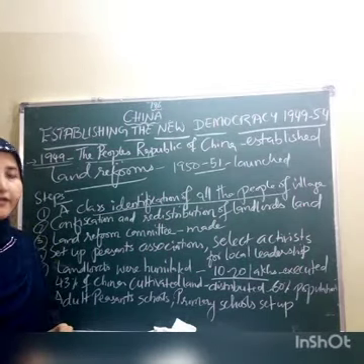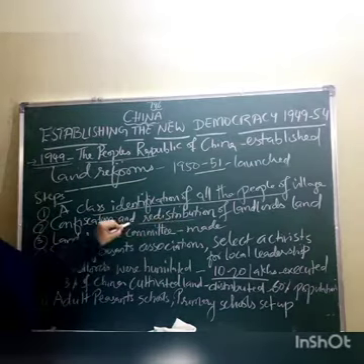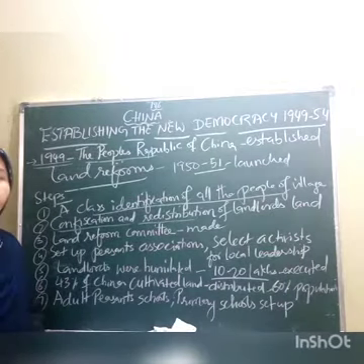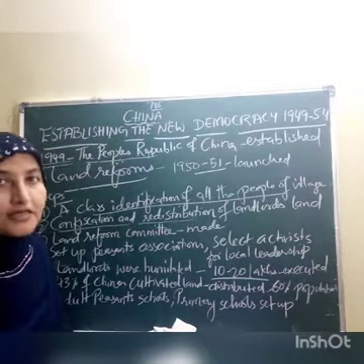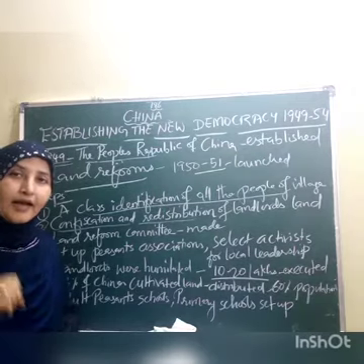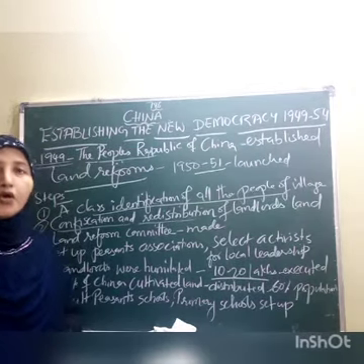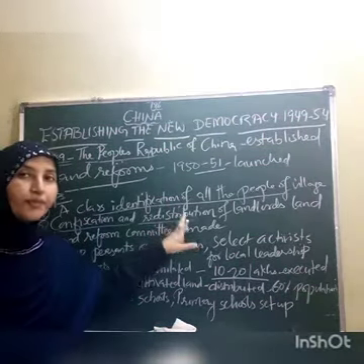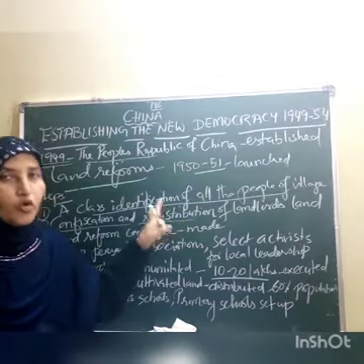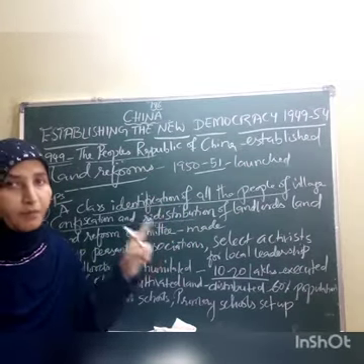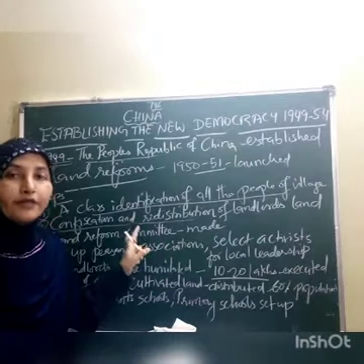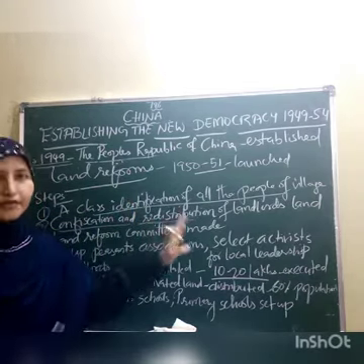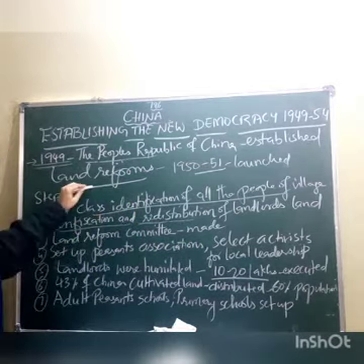Second one, children, already we discussed these two words: confiscation and redistribution of landlords' land. Confiscation means seizing, occupying the lands of the landlords, and that land was redistributed to all the poor people, those who were not having land, landless people. Whose land, children? It was the land of landlords. From the landlords the land was taken and redistributed. That was the land reform.